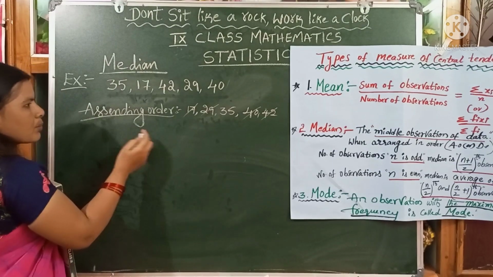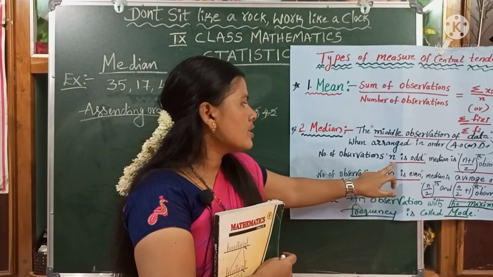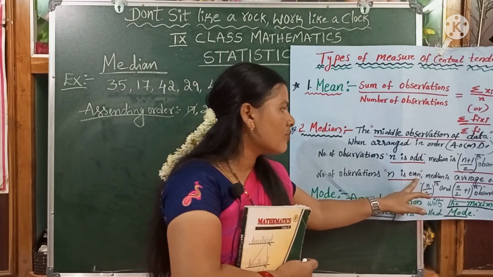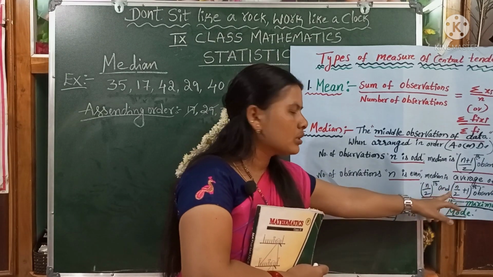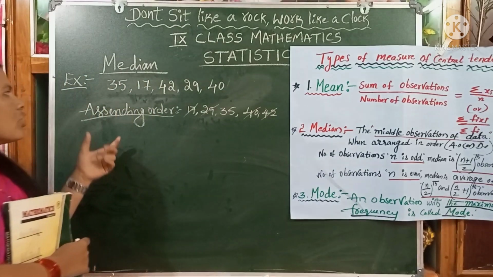Now we can find the median using the formula, children. If n is odd, we use the (n plus 1) by 2th observation. If n is even, the median is the average of the n by 2th and n by 2 plus 1th observations, children. Now we can find the median using the formula.